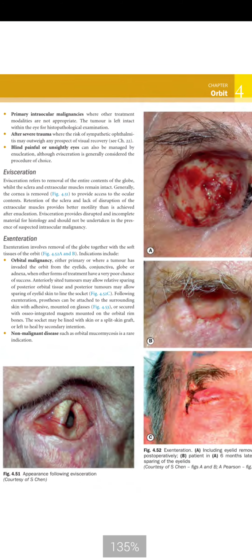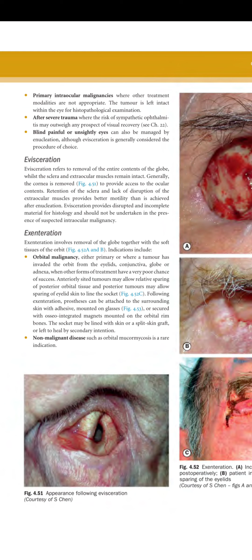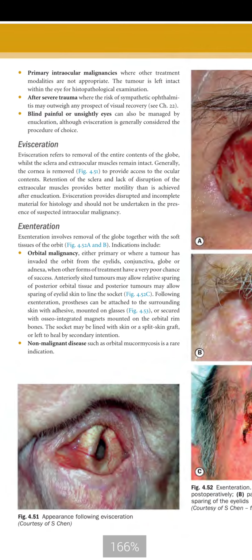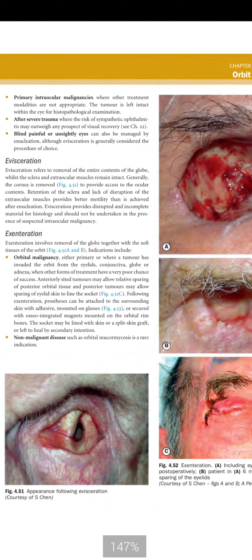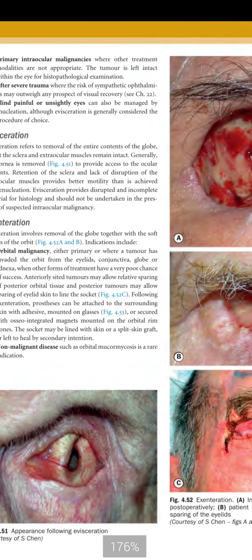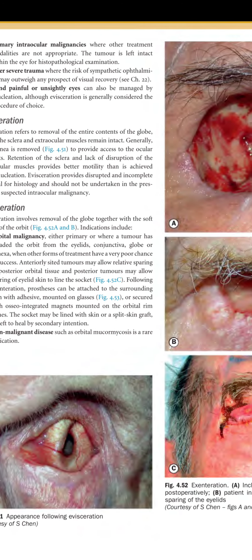After removing the structures and the soft tissue, you may put in the prosthesis, attached to the surrounding skin with adhesive materials, or you can also use adhesive that can be mounted on glasses, or it can be secured with the osseointegrated magnets. Or if a lot of eyelid or skin is removed, you can also use the skin or the split skin graft.